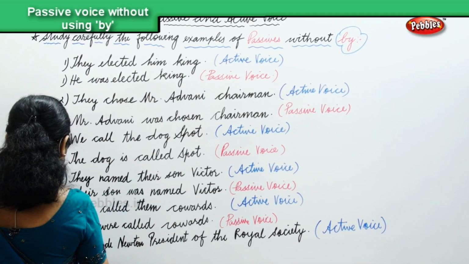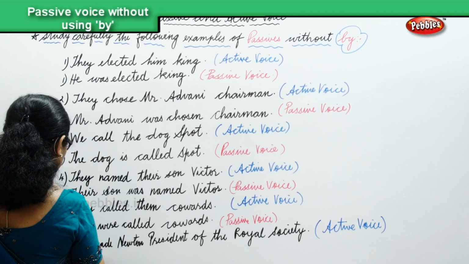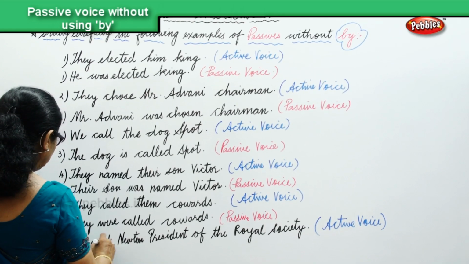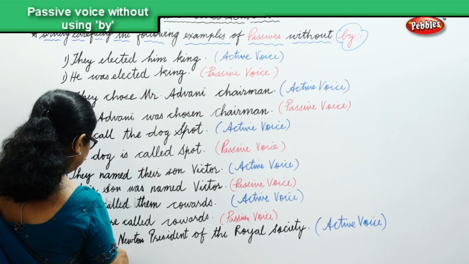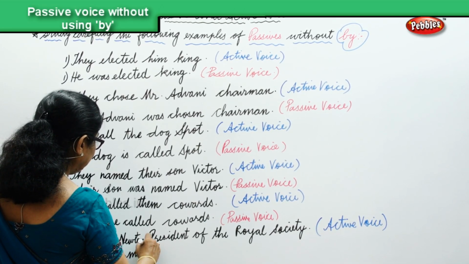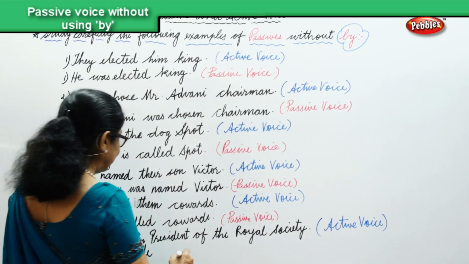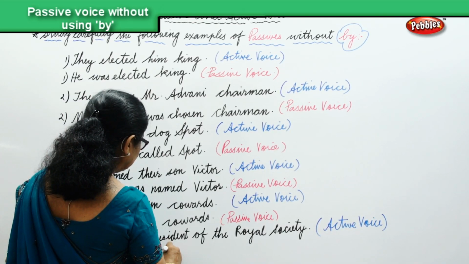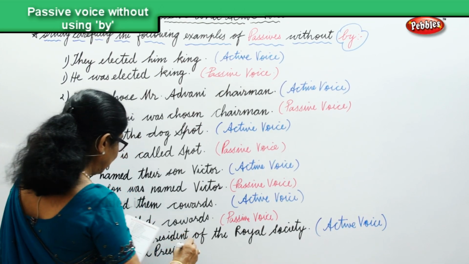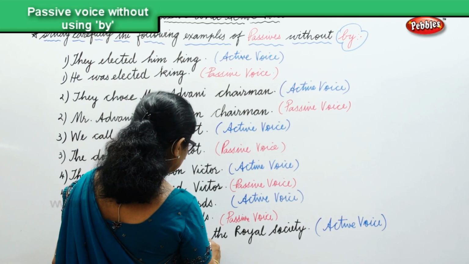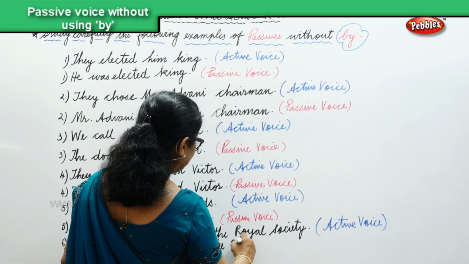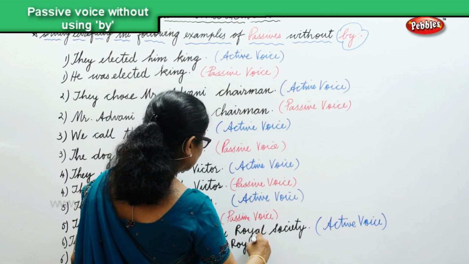Newton was made president of the Royal Society.